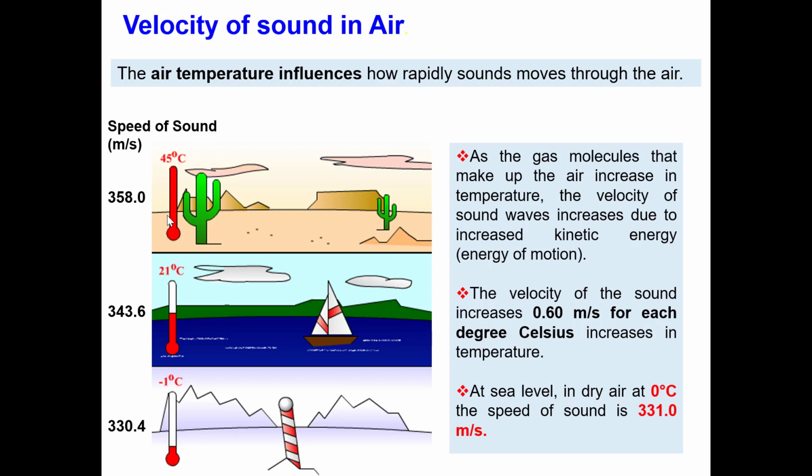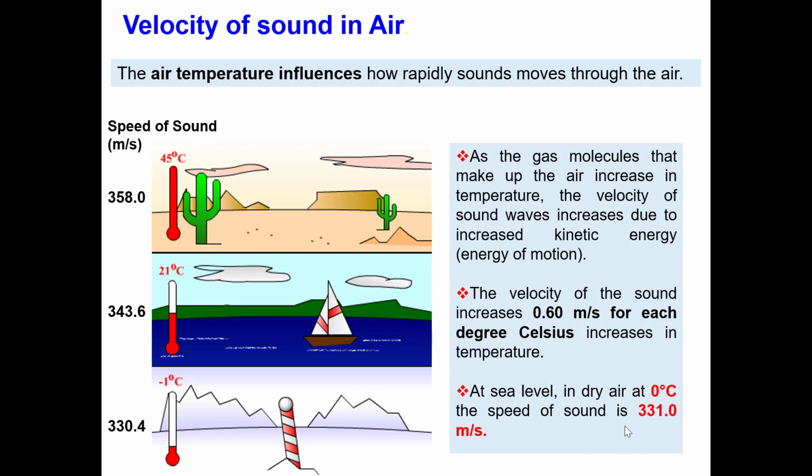There is a relation between velocity and temperature: the velocity of sound increases by 0.6 meters per second for each degree Celsius. We can use that relation to calculate the velocity of sound at any temperature. One more thing we know is that at sea level, in dry air at 0 degrees Celsius, the speed of sound is 331 meters per second.